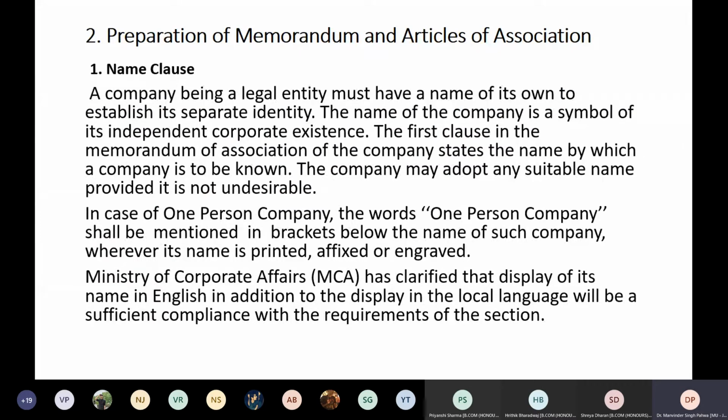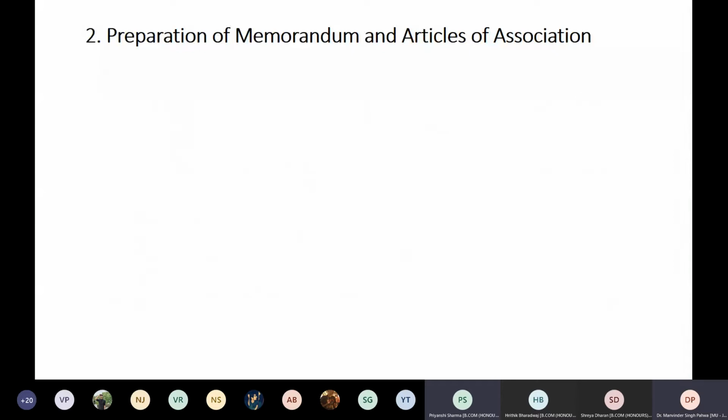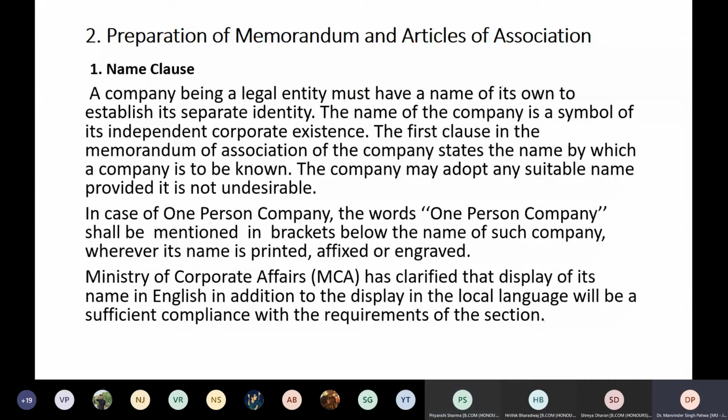Priyanshi, are you clear about the things in the name clause? Sir, I just joined just now. You have just joined. Yes, sir, I joined in the beginning, but due to some network issue, it disconnected. Okay. So anyone from the class, are you clear about this name clause? Should I proceed further? Yes, sir.